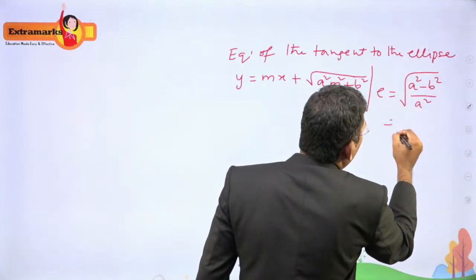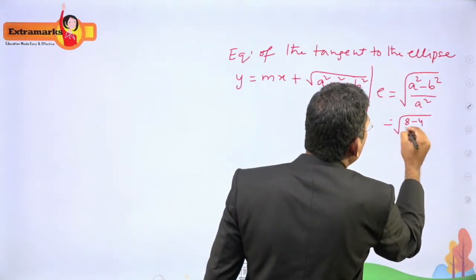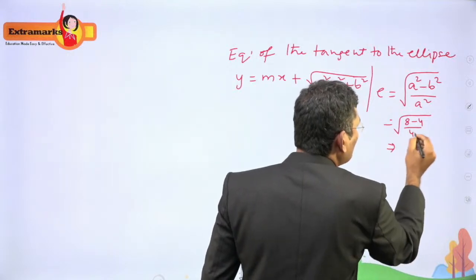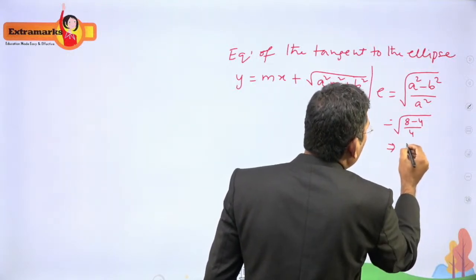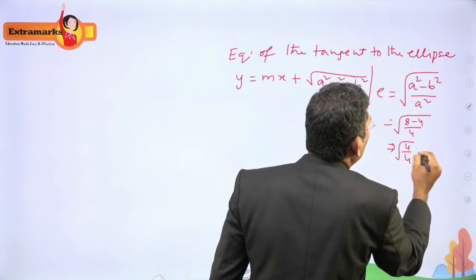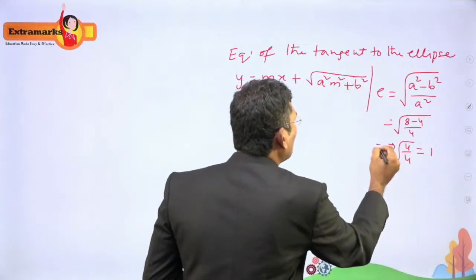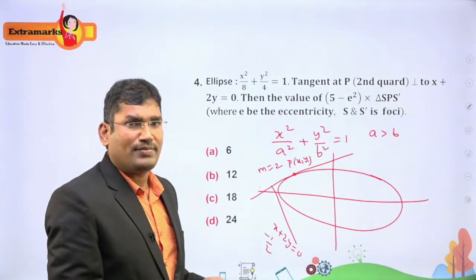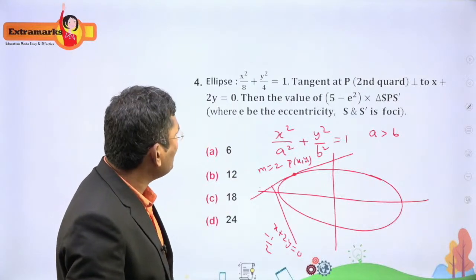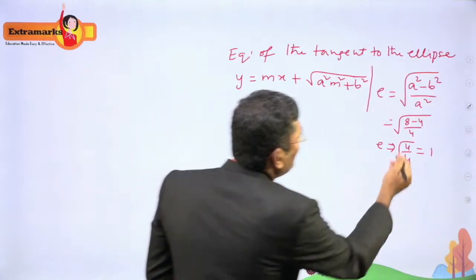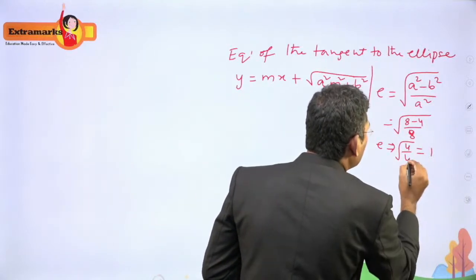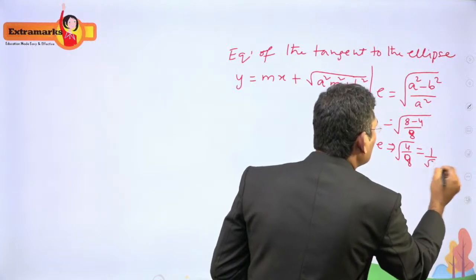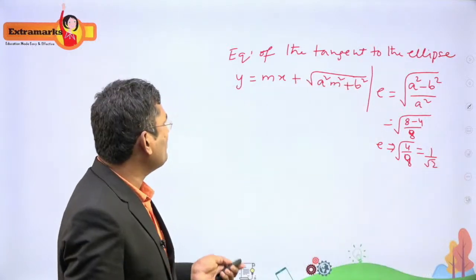So 8 minus 4 by 8. Sorry, this is 8, a mistake here. So e is 1 by root 2.